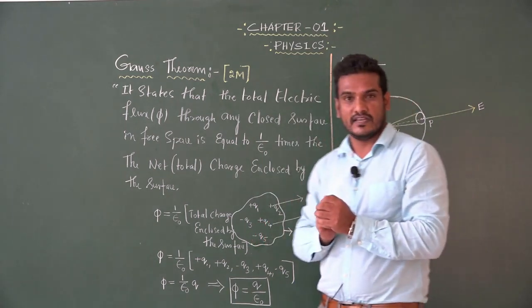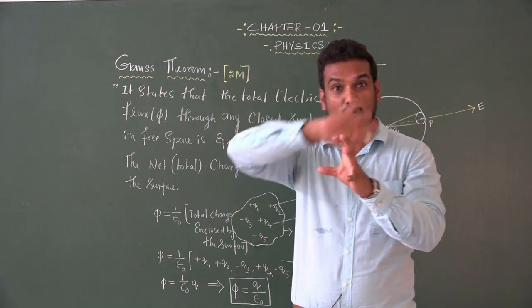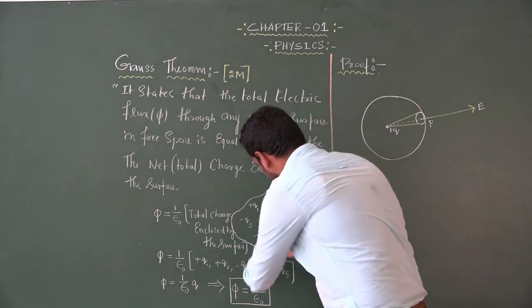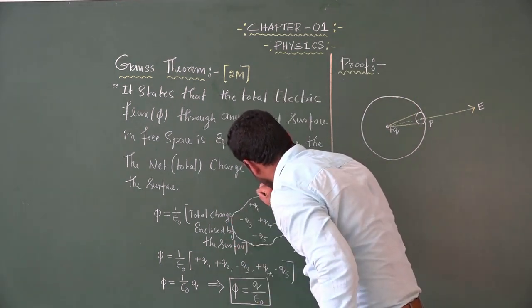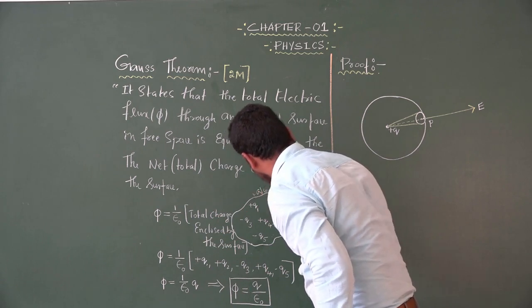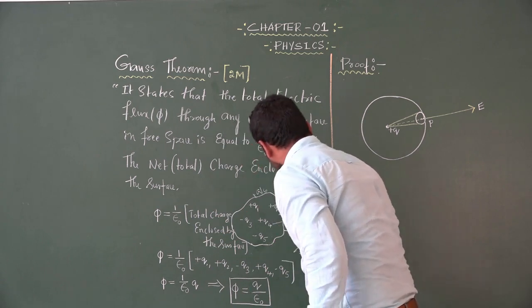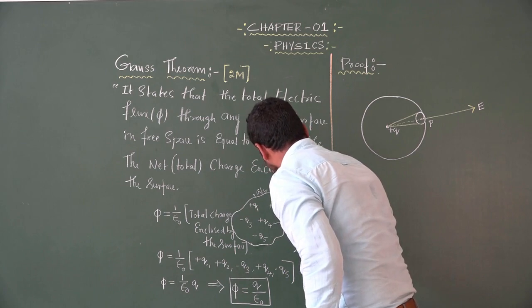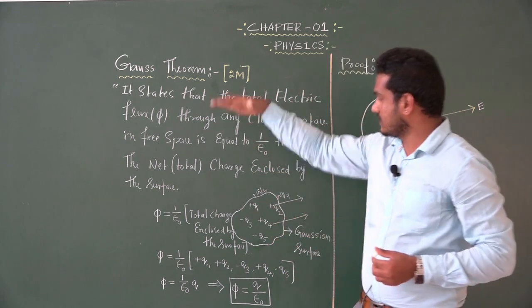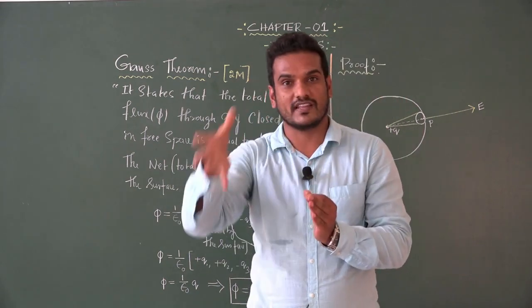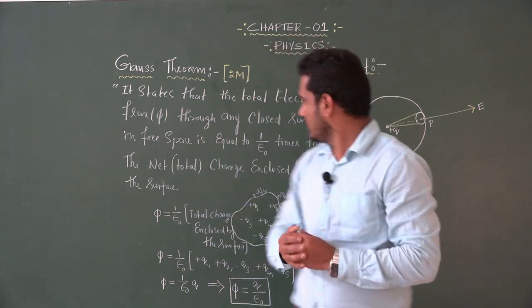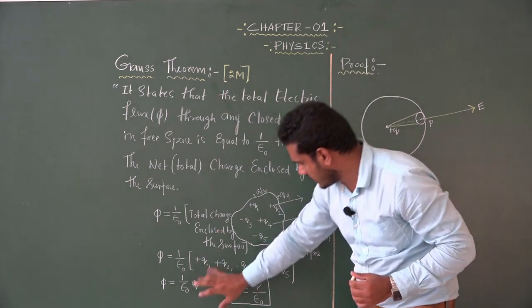And one more thing, suppose charges are present outside the surface, like plus Q6 and plus Q7. Gauss theorem does not hold good for the charges which are present outside the closed surface. So this is the statement and this is the equation.